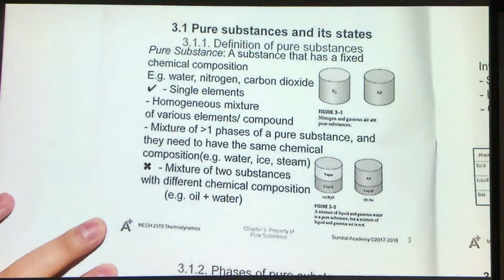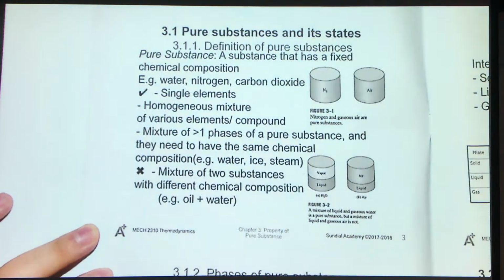In section 3.1, we will talk about pure substances and also talk about its states. For pure substances, you should have learned this in your high school science class, but I would like to talk more about it because we need this definition to help us talk about things later. What are pure substances? It is defined as a substance that has a fixed chemical composition.